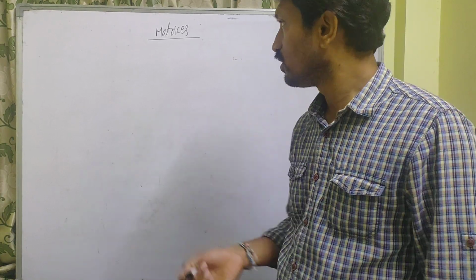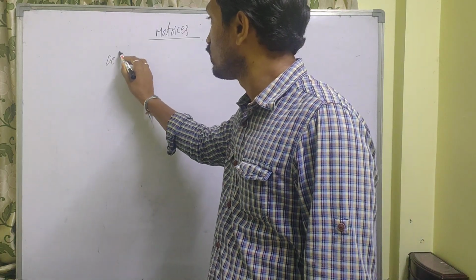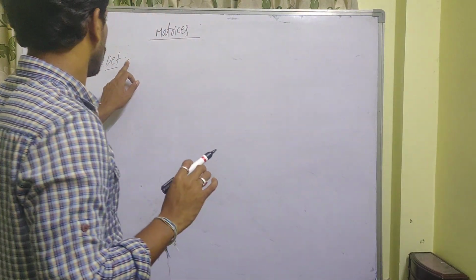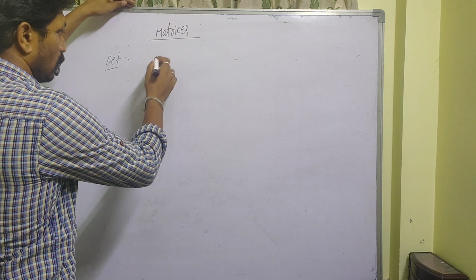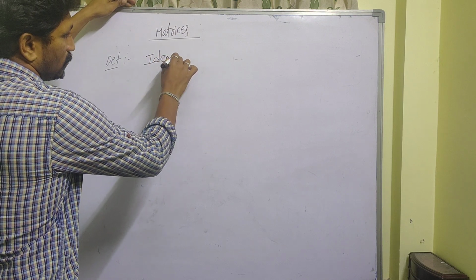Next, some important definitions. Idempotent matrix.